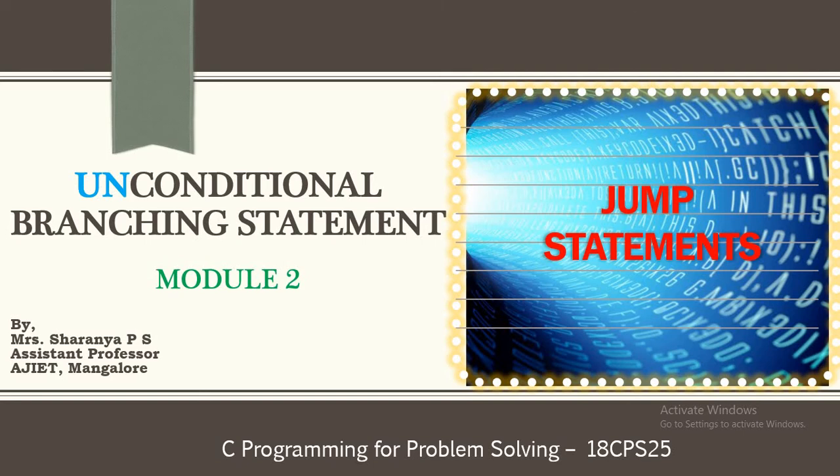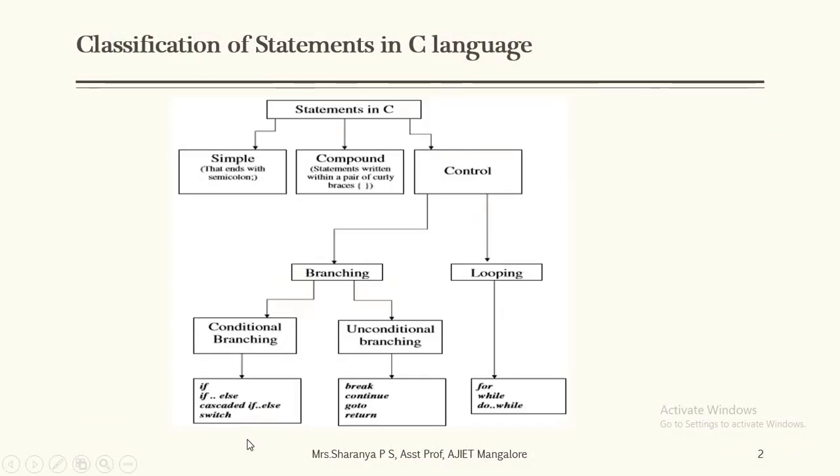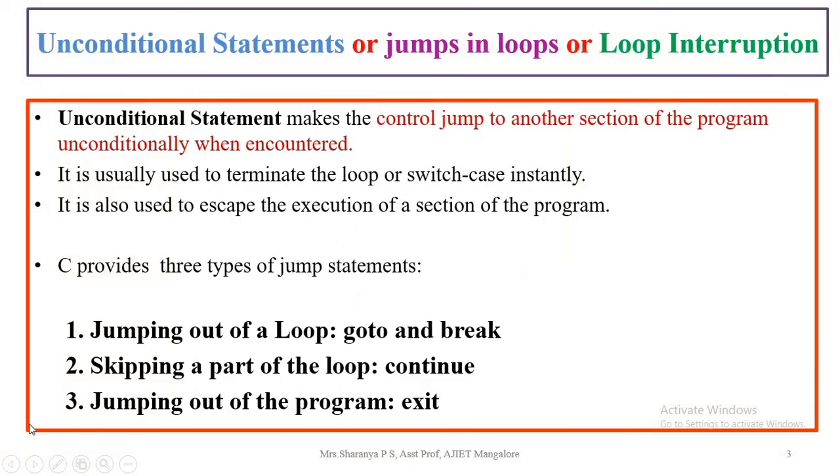In this session, I will be discussing unconditional branching statements. In the previous video, I already discussed conditional branching and looping statements. What is meant by unconditional statements, or jumps in loop, or loop interruption? As the name indicates, if the control wants to move from one part of the code to some other section of the code without satisfying any condition, these kinds of statements can be used. It completely skips a set of code in the program without pre-matching any condition.